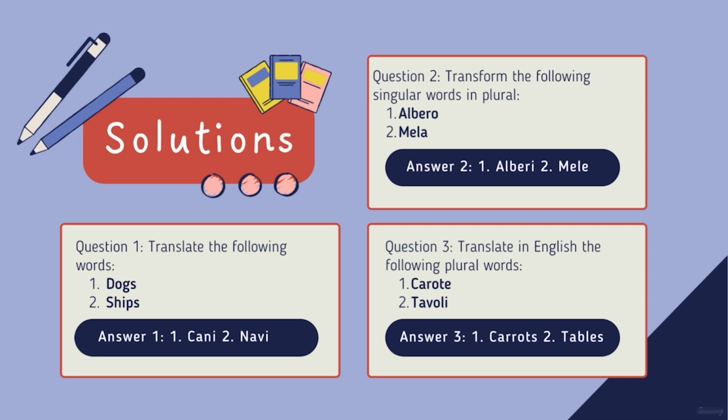Mela is mele. Question 3 was to translate the following plural words into English. So, carote, in English is carrots. Tavoli in English is tables.